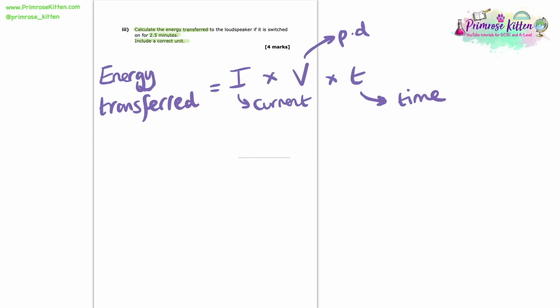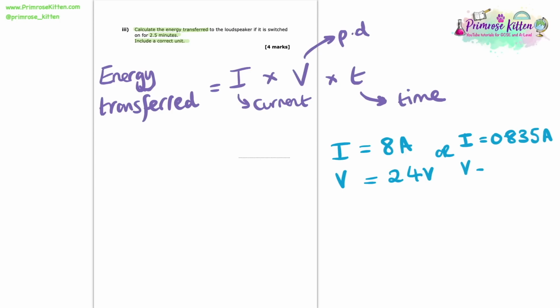Now we're asked to calculate energy transferred to the loudspeaker. Either we can use the current in that loudspeaker of being 8 amps and the voltage being 24 volts, or because we do have that 100% efficiency, we also could use the current that we just calculated, the 0.835, or we could use the voltage of 230 volts from the primary coil. We can only do that though because of this 100% efficiency that we're assuming.